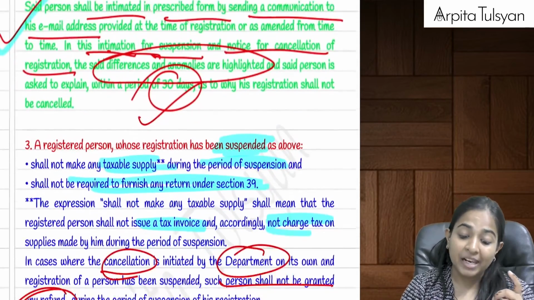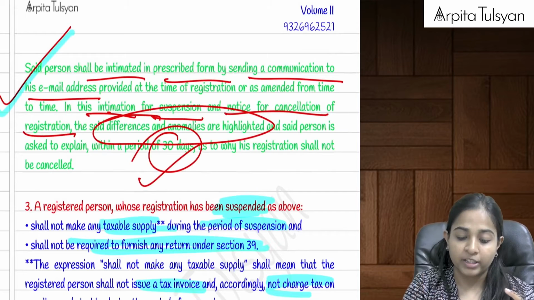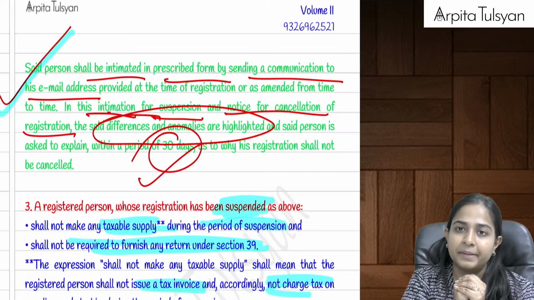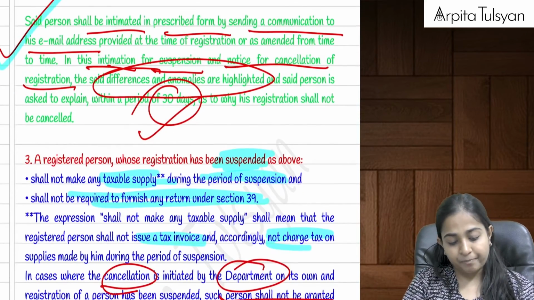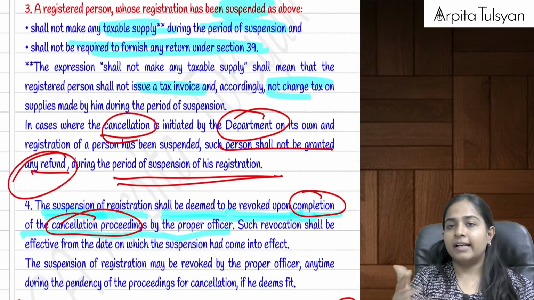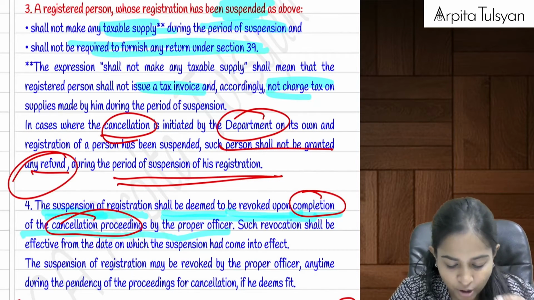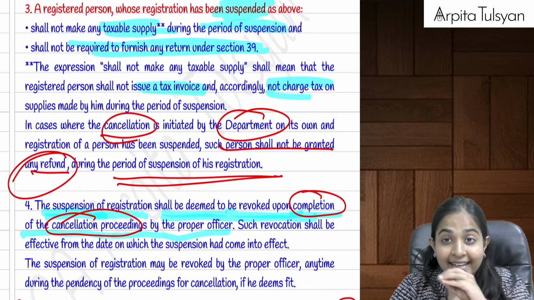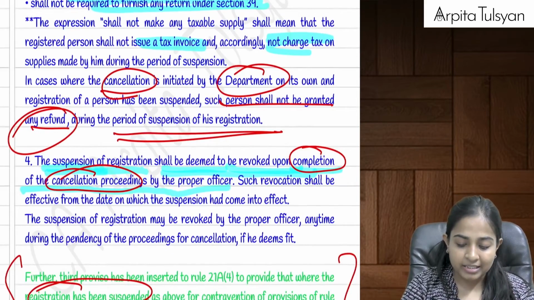That is one thing. Plus, they will issue a show cause notice on me and they will tell me to reply within a time period of 30 days as to why there is such a big difference between GSTR-1 and GSTR-3B. Are you understanding? Because that can lead to big amounts of fraud. So this was one particular thing that we studied there. And if my registration has been suspended, I have already told you we cannot make any taxable supply, which means I cannot issue a tax invoice and I cannot collect taxes from any other person, and I will not be required to file my GST returns.